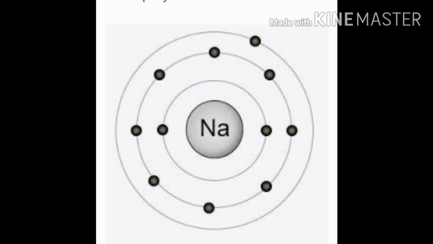Due to the presence of 1 electron in the outermost shell, the sodium metal becomes unstable and therefore it is highly reactive. In order to attain noble gas configuration, it can lose its 1 electron and become stable, and therefore it will undergo a chemical reaction with those elements which can take its 1 electron.